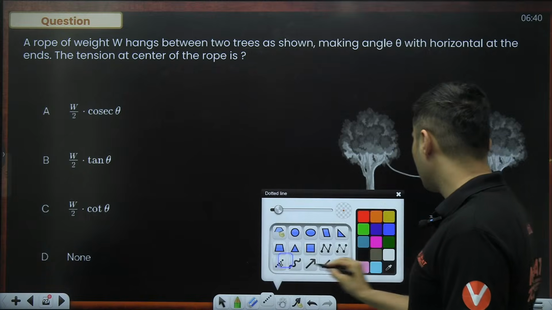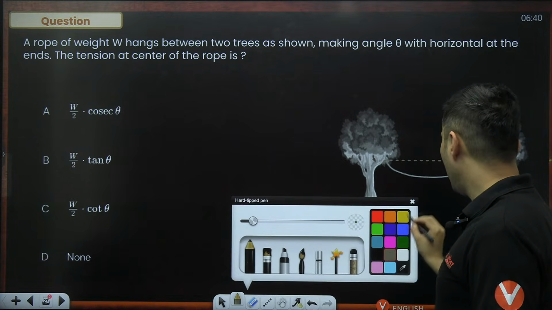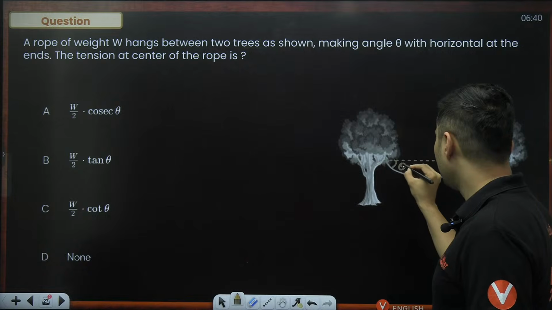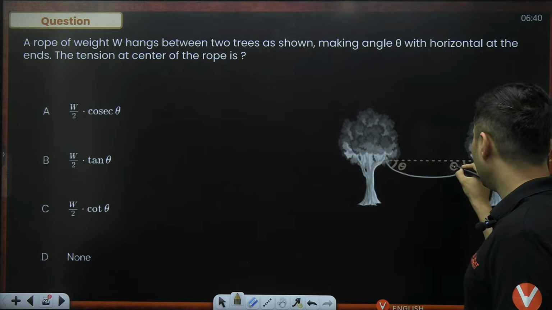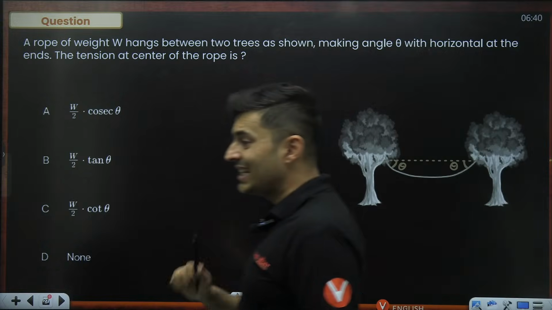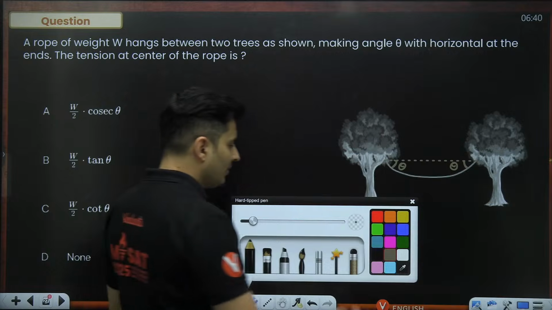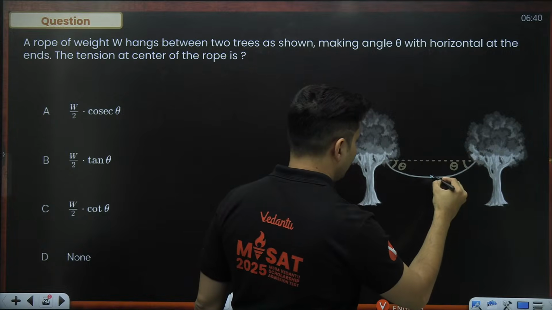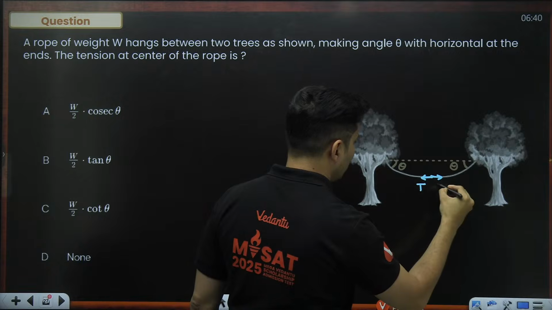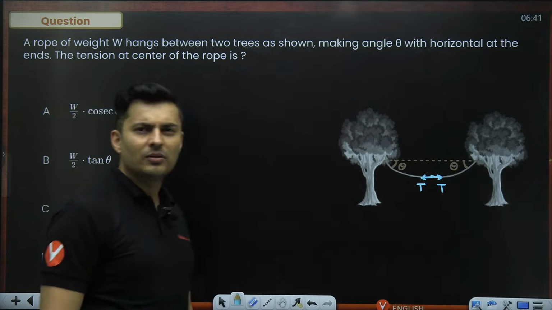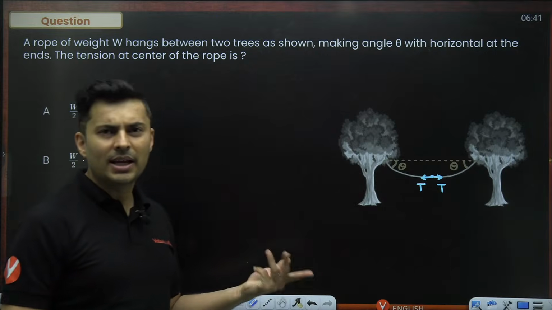Very nice question. Let's try to figure this out. It's like this. And this is theta. Over here, even this is given to be theta. And the question is, what is the tension at the center of that particular rope? So first things first, at this point, the tension will act both ways. So you can't just draw the free body diagram of the whole rope, it is of no use because then the tension will be an internal force. So you need to make it external.